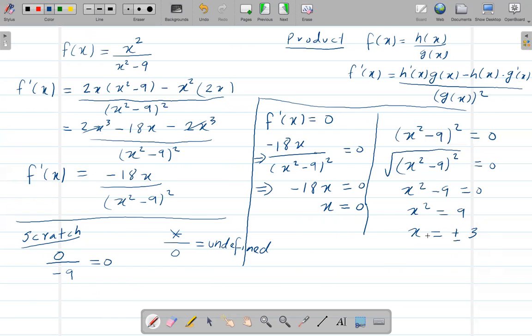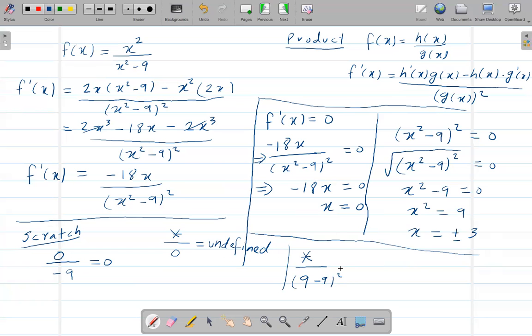So that means if I take x is equal to plus 3, it doesn't matter what we have on the top. I'll get something on the top divided by, so if I say x is 3, then 3 squared is 9, and 9 minus 9 is 0.